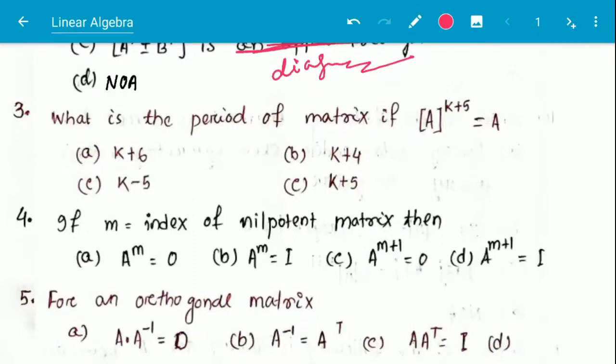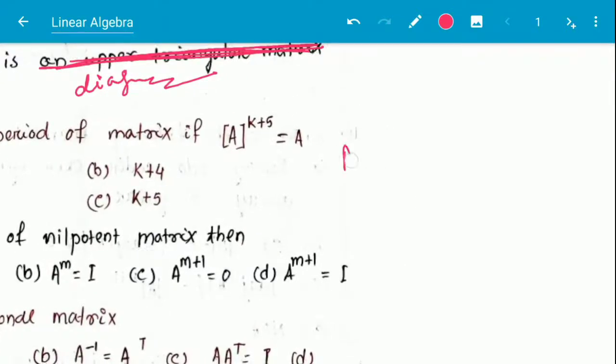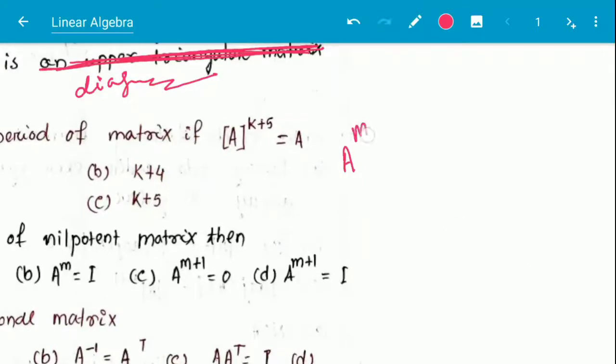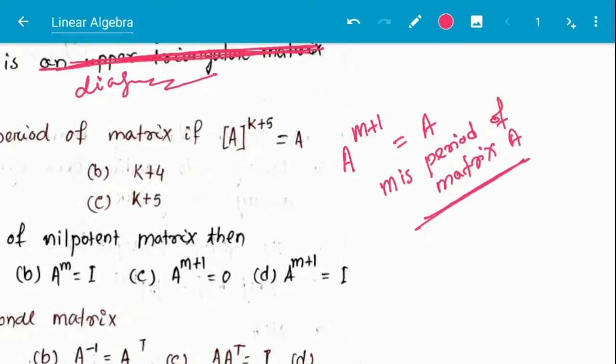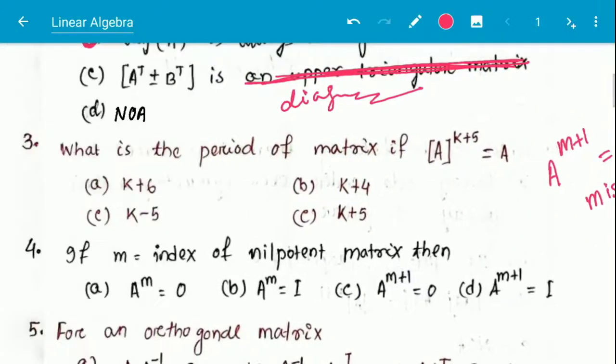We can express that if A to the power m plus 1 is equal to the same matrix, that is A, then m is called the period of matrix A. So here A to the power k plus 5 is equal to A. So what will be the period? K plus 4 is the period of the matrix. So option B is the correct answer.